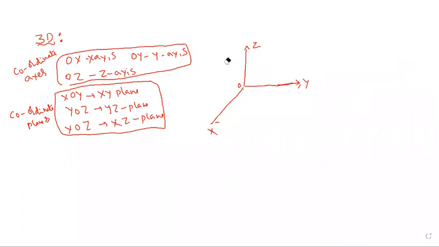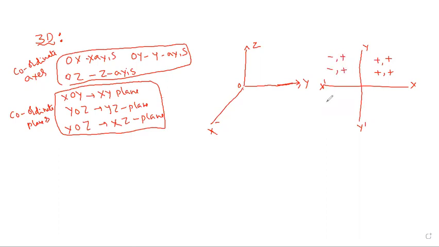Everyone try to draw the figure in your book. This is the x, the x dash, the y, and the y dash. First quadrant: both are positive. Second quadrant: x negative, y positive.